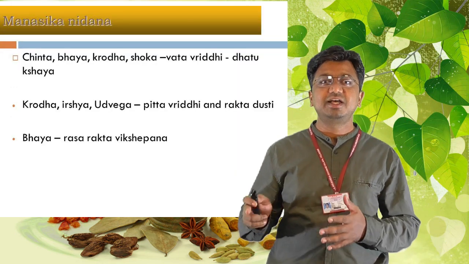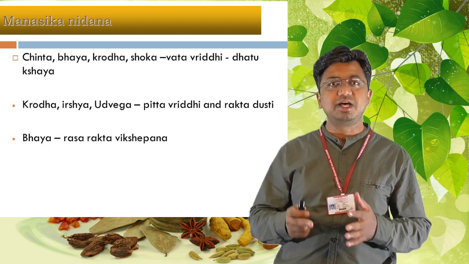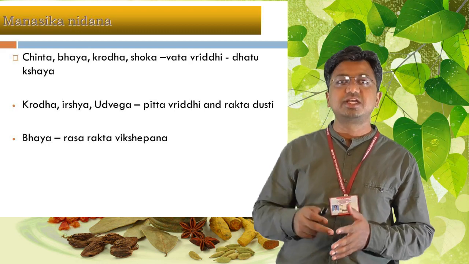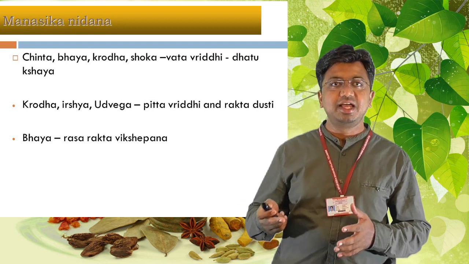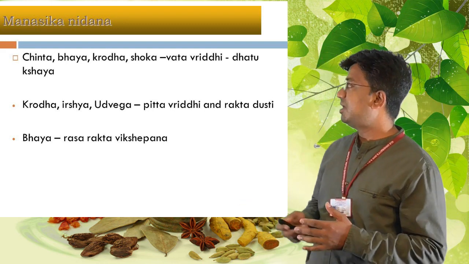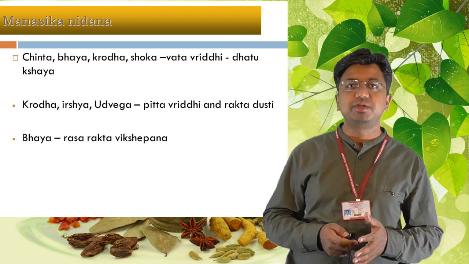Coming to the Manasika Nidanas like Chinta, Bhaya, Krodha, Shoka: Vata Vriddhi and Dhatukshaya; Krodha, Irsha, Udvega leading to Pitta Dosha Vriddhi and Rakta Dushti; and Bhaya leading to Rasa Rakta Dushti and Vikshepana, leading to the manifestation of so many disorders.